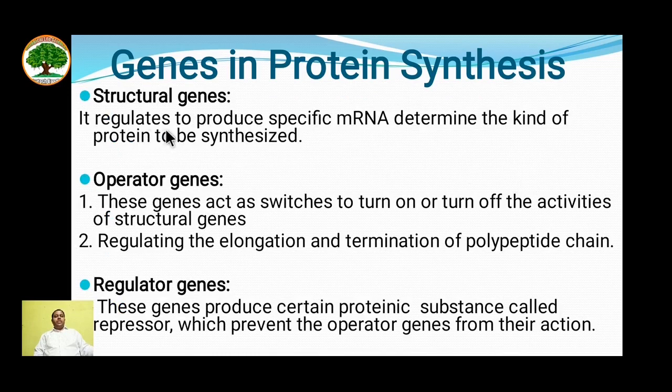Structural gene: it produces a specific mRNA that determines the kind of protein to be synthesized. Means these genes will actually be synthesizing the proper mRNA which will be translated into a particular protein. Operator genes: these genes act as switches to turn on or turn off the activities of the structural gene. They also regulate the elongation and termination of the polypeptide chain being produced by the structural gene. Regulatory gene: these genes produce a certain proteinic substance called a repressor, which prevents the operator from its action. Means the product of this gene will suppress the operator gene.